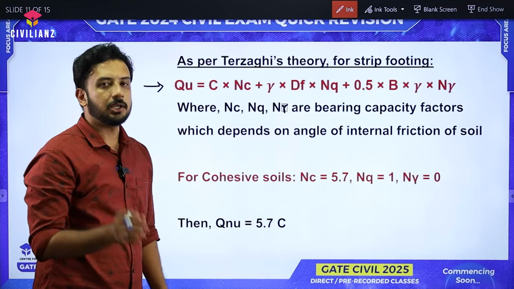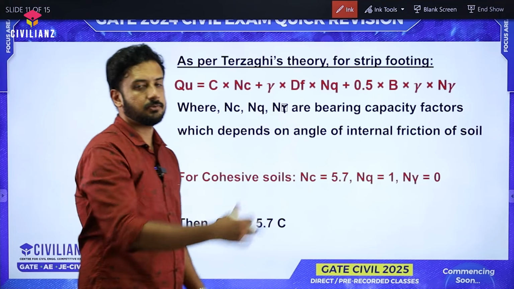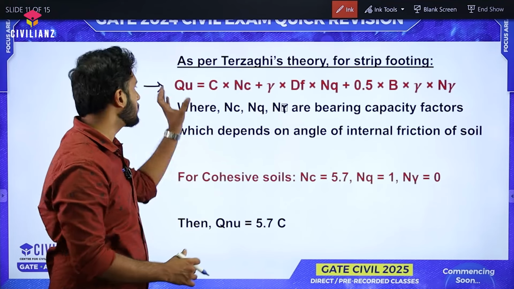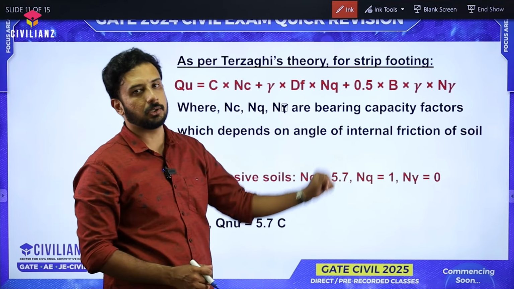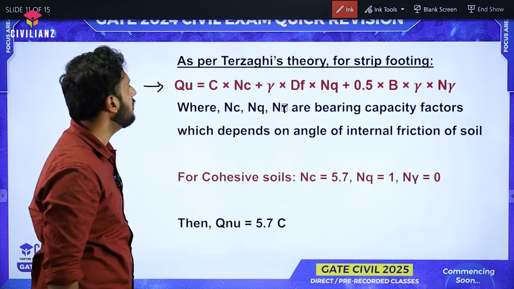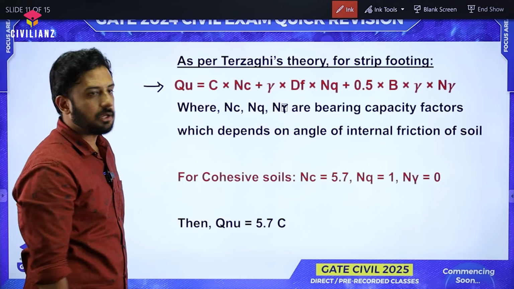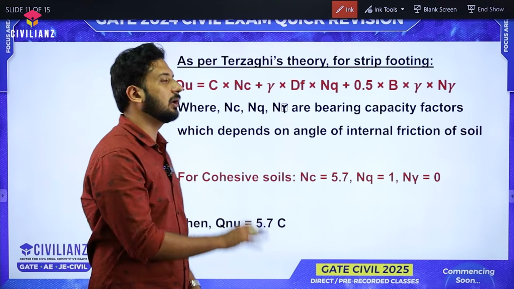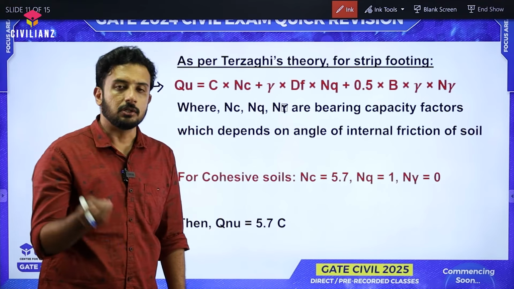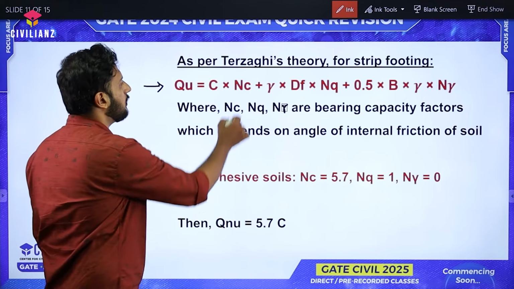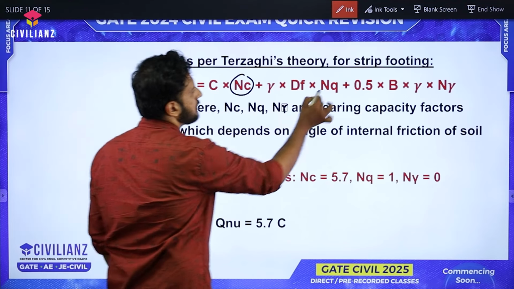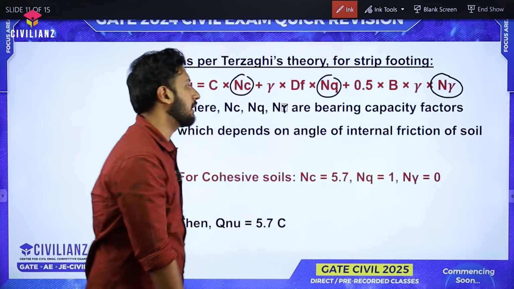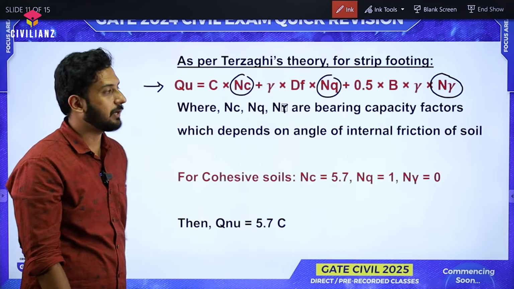This definitely you need to learn by heart. For different shapes, we are having different equations. If it was square, if it was circular, some slight modifications will come in the equation. So this is the equation for the strip footing given by Terzaghi. In this, they told that the soil is pure clay soil. So for pure clay soil, we know there will be some fixed values for this Nc, Nq and N gamma, which are nothing but the bearing capacity factors.